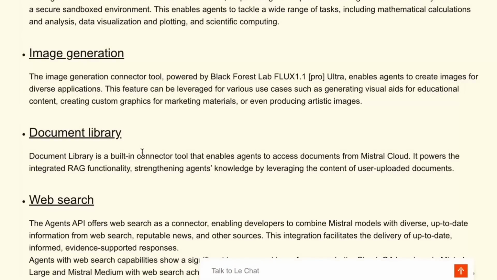Another tool that they've released is Document Library. So this is the ability where you can just upload documents and then it will automatically do a RAG over that. So we've seen this from OpenAI. We've seen this from a number of providers. I think Mistral's actually had the API there for a while, but it's nice to see that this has now been incorporated into this so that you could make a really nice agentic RAG system here where you could use a sequential agent to basically get things out, rewrite queries, even do things like LLM as a judge with this kind of thing. So that's kind of cool to see in here.